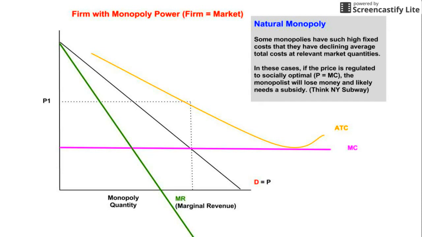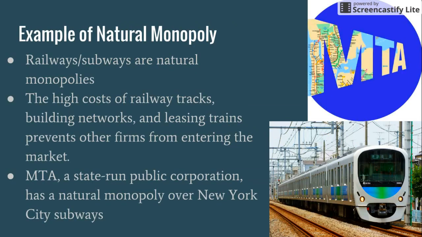An example of a natural monopoly is the railroad industry. The railroad industry is an example of a natural monopoly because obviously it takes a lot of money to build railway tracks, train stations, and lease trains, and this prevents other firms from entering that same market. For example, MTA, a state-run public corporation, has a natural monopoly over New York City subways.